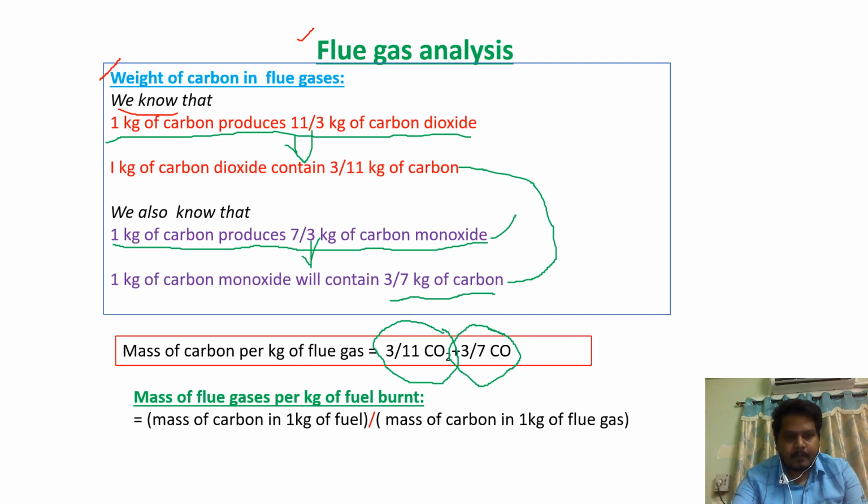We can also find the mass of flue gases per kg of fuel burnt, which means when we burn 1 kg of fuel, what will be the mass of the flue gas? That we can find by using this formula: mass of carbon in 1 kg of fuel divided by mass of carbon in 1 kg of flue gas.